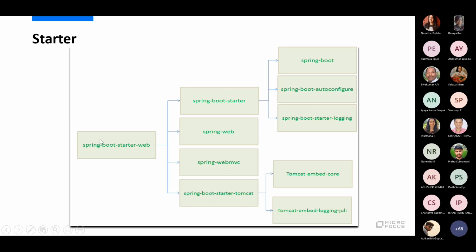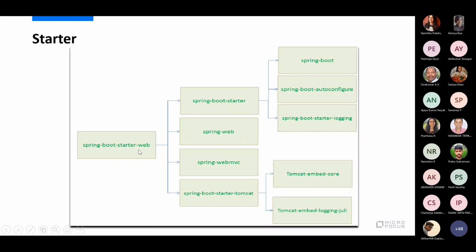So let's say that you need a web application. You just need to say Spring Boot starter web. And then this web could be Spring Web, Spring MVC. There could be different libraries doing different related functionalities for hosting a web application, like logging, auto configuration, and then maybe exposing REST APIs, the Jackson library, all those sort of stuff.